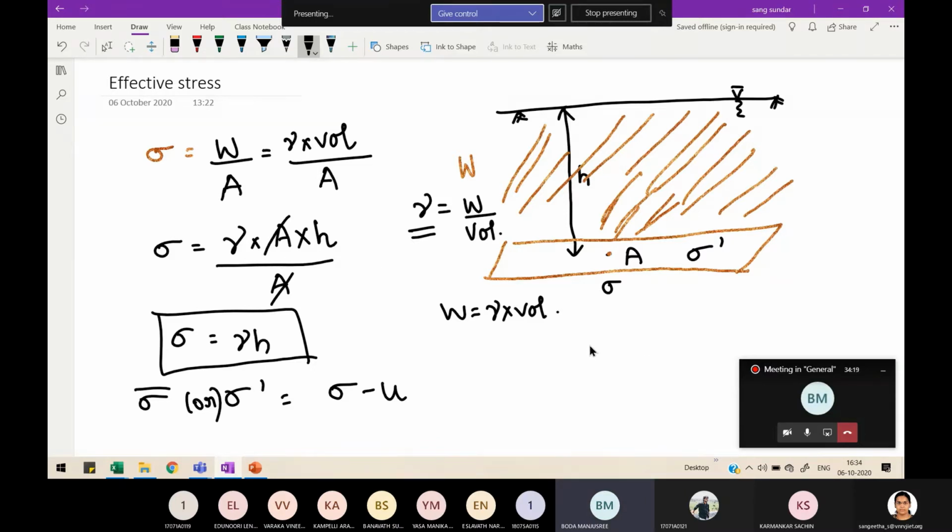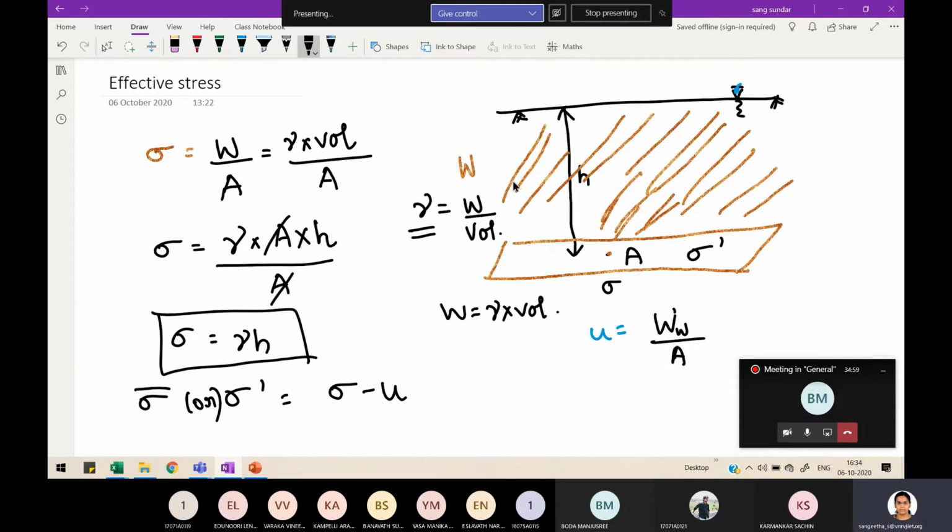Gamma sat into volume. See, the water table is acting over here, so this entire soil is in saturated condition. So how much is your u, I am asking? Let us derive that also. What did I mention previously? Water load divided by area of cross section. For your convenience, let me take the weight of water as W, divided by, as usual, the area of cross section.